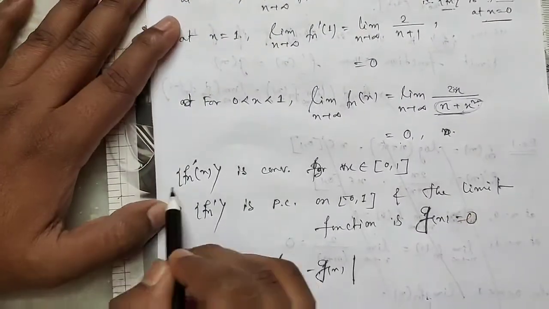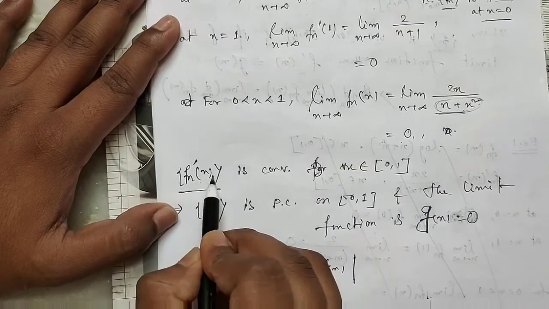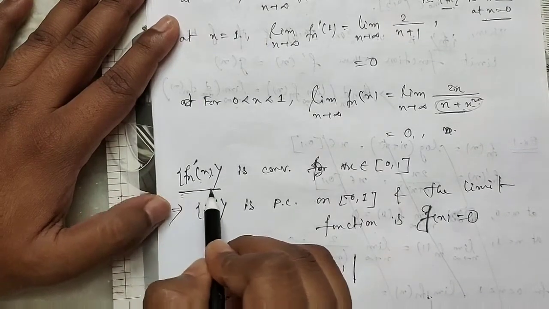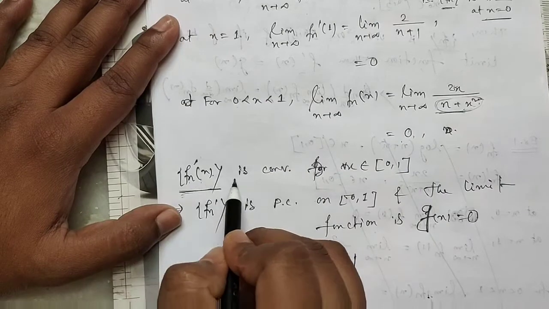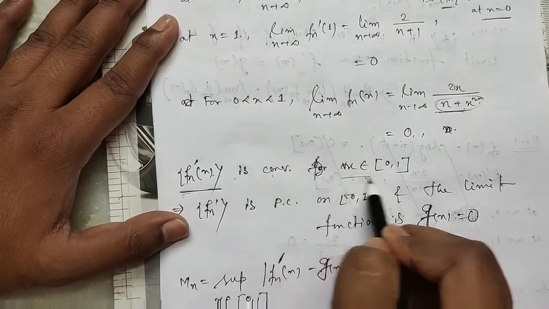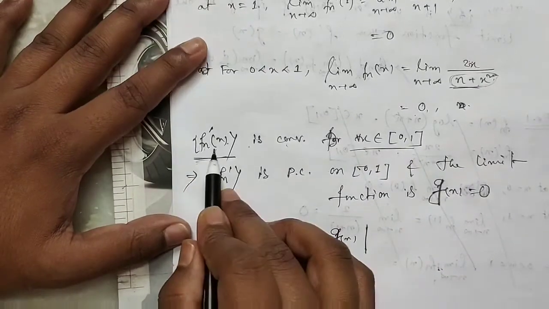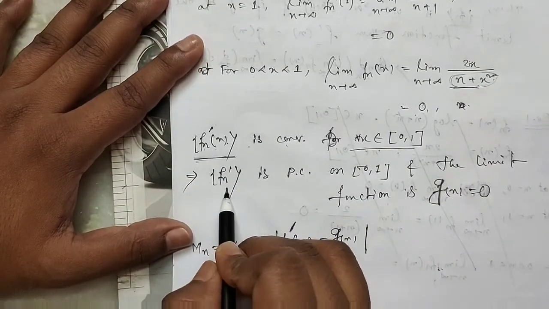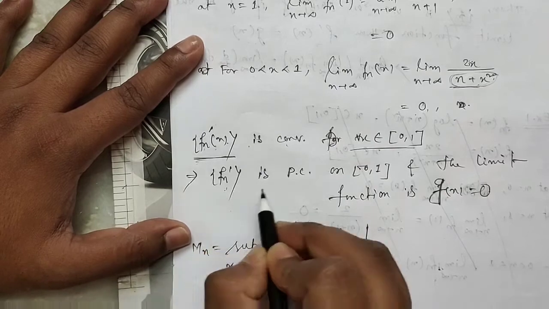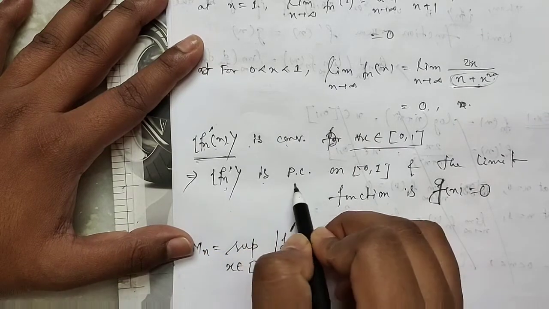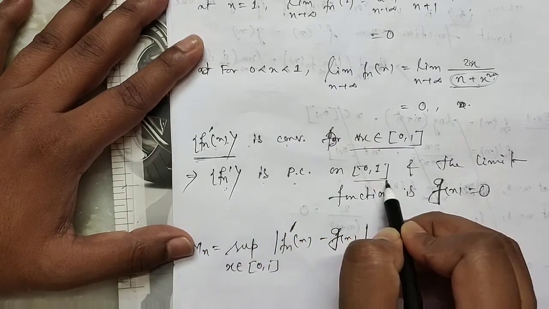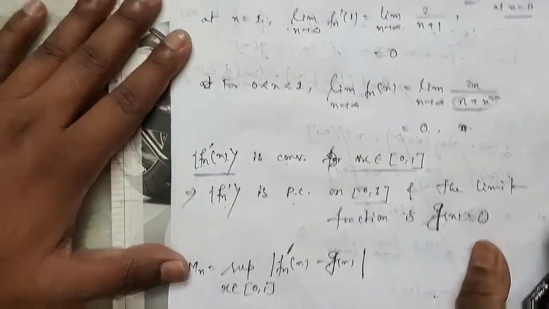So we say this real sequence fn'(x) is convergent for all x belongs to [0,1]. Clear? This implies the sequence of functions fn' is pointwise convergent on [0,1].